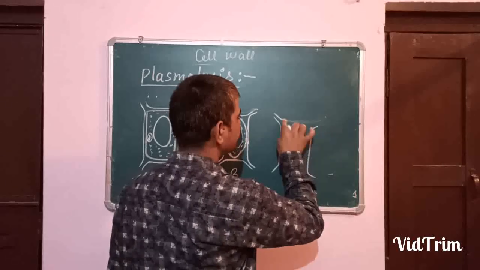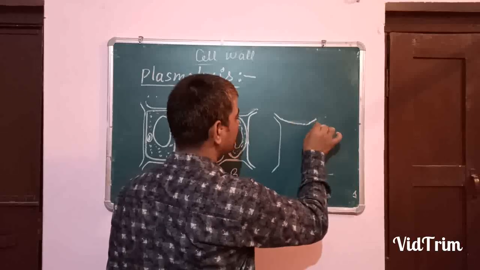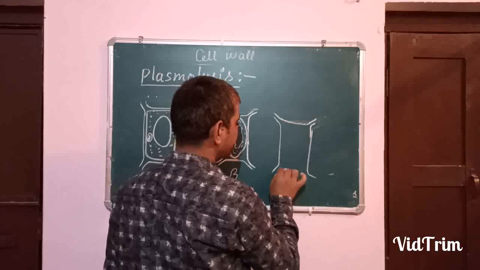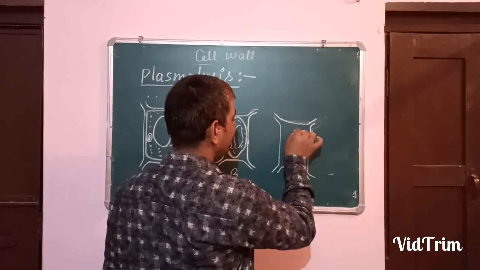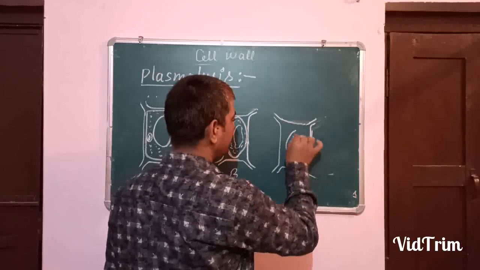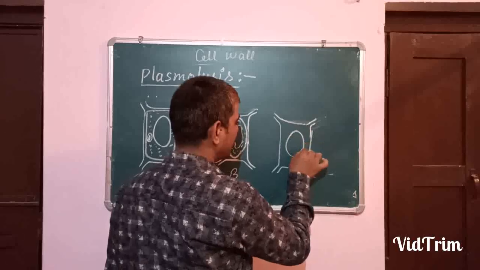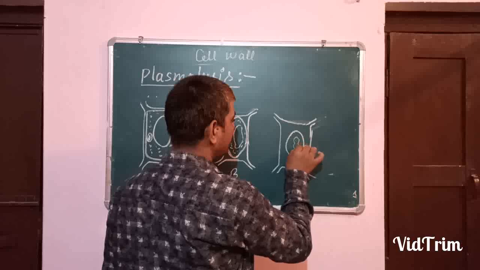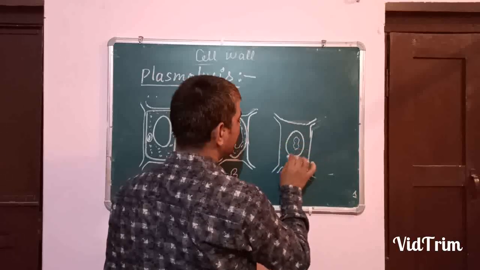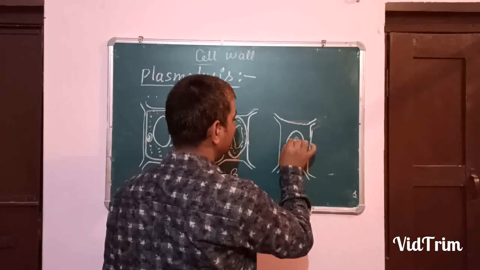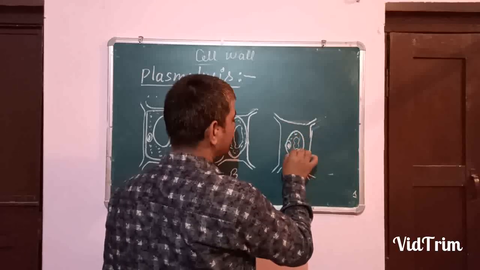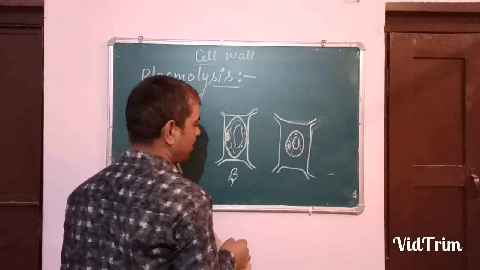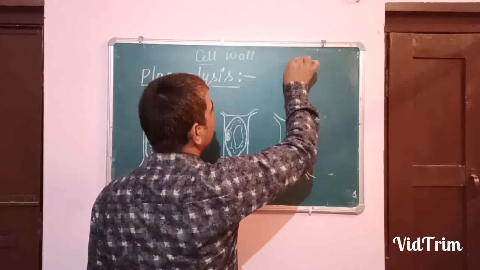Now what will happen here? This is the cell, this will be the vacuole, and this will be the nucleus and the rest is cytoplasm. And think about the last condition here.